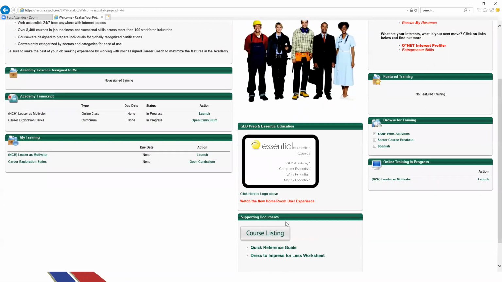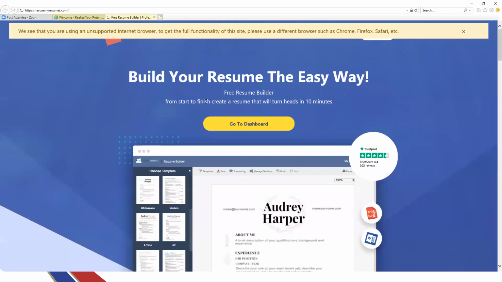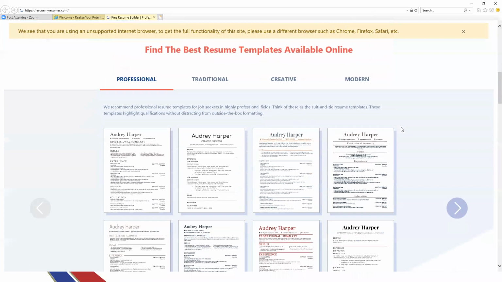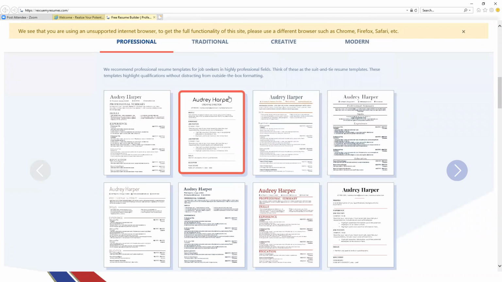Okay, so we've discussed the GED prep. We've discussed the course listings and how you can find those and register. Now let's look at Resume Hero. Excuse me, Rescue My Resume. Okay, so if you click on Rescue My Resume, you can choose to enroll here. And this program is really great because you can either upload an existing resume and it computes it for you, or you can start a brand new resume.